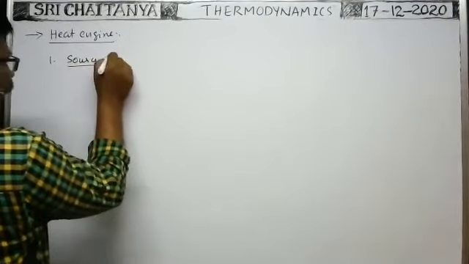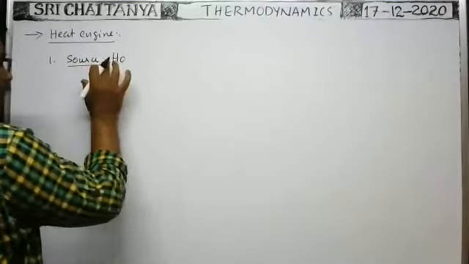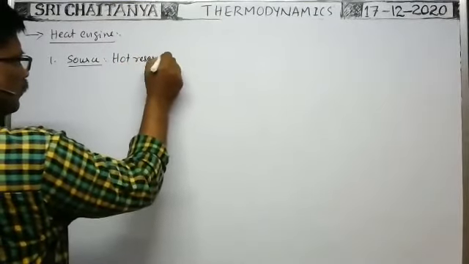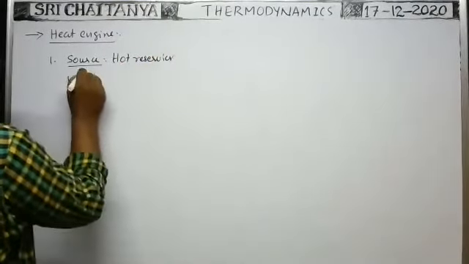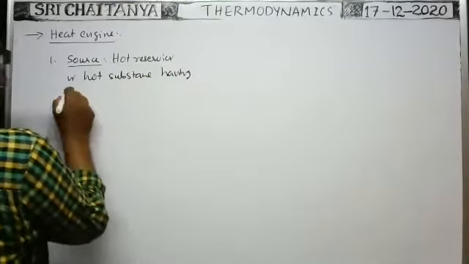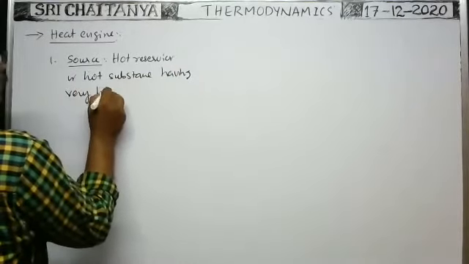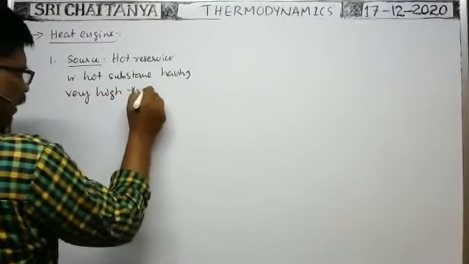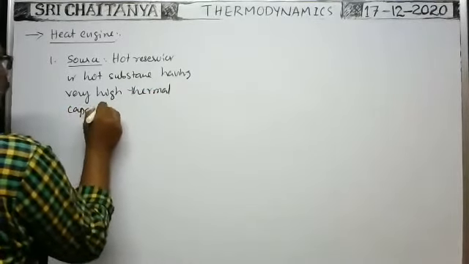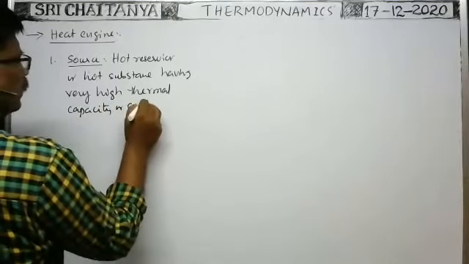It is the hot reservoir, or the substance having very high temperature, thermal capacity or specific heat.